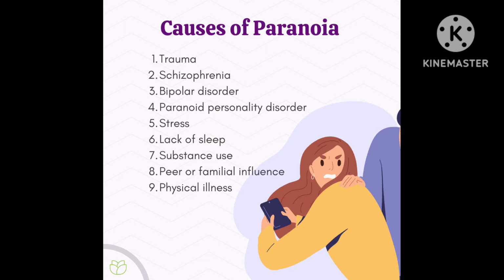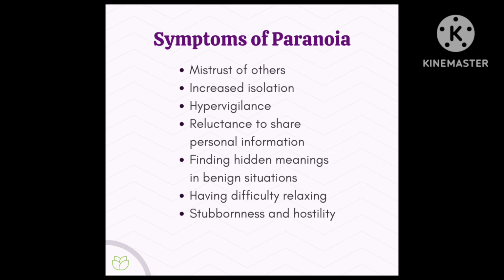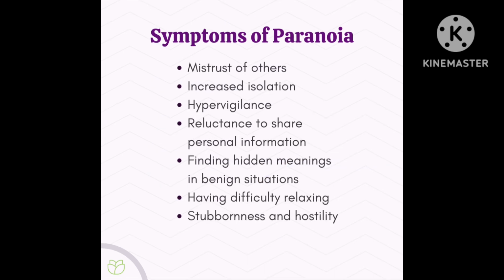Trauma. Second, schizophrenia. Third, bipolar disorder. Fourth, paranoid personality disorder. Fifth, stress conditions. Sixth, lack of sleep. Seventh, substance use. Eighth, fear of familial influences. Ninth, physical illness. These are the causes for paranoia. Let's see symptoms of paranoia: mistrust of others, increased isolation, hypervigilance, reluctance to share personal information, finding hidden meanings in benign situations, having difficulty relaxing, stubbornness and hostility. These are the symptoms of paranoia.